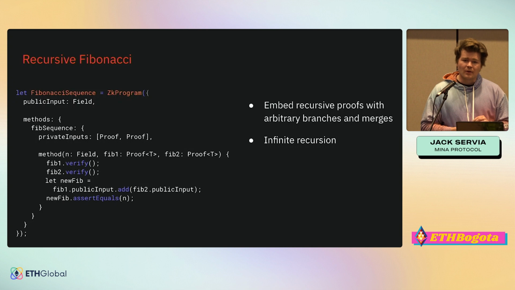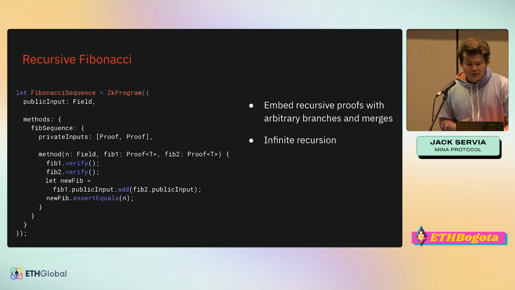This is what's really cool about recursive zero-knowledge proofs. They allow you to move away from this in really interesting ways. So we had smart contract, but we also have zkProgram. And zkProgram is what it sounds like. It's just a zero-knowledge proof program, as opposed to a zero-knowledge proof program that's also a smart contract.